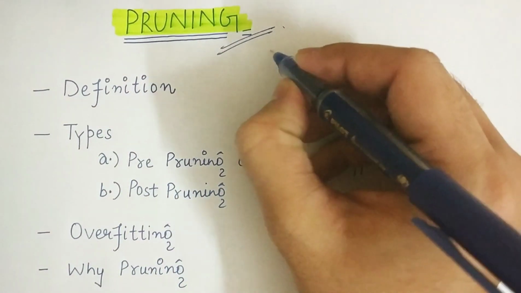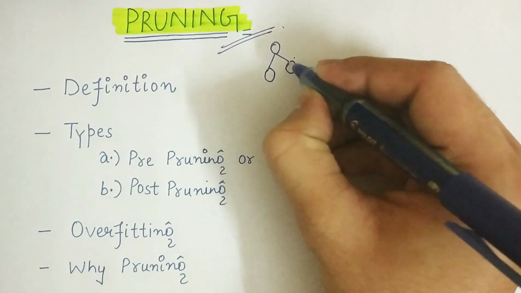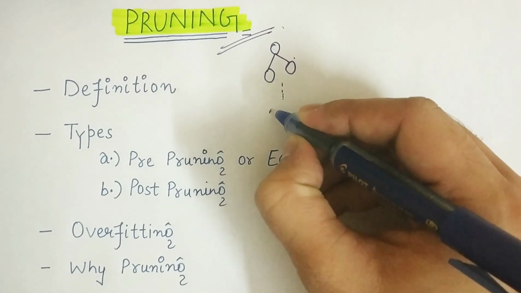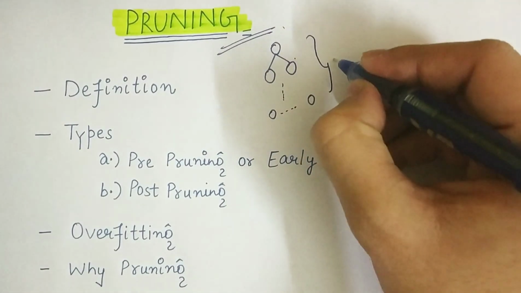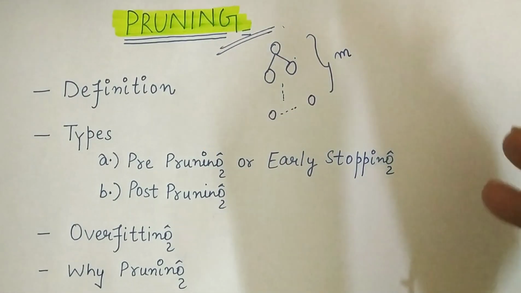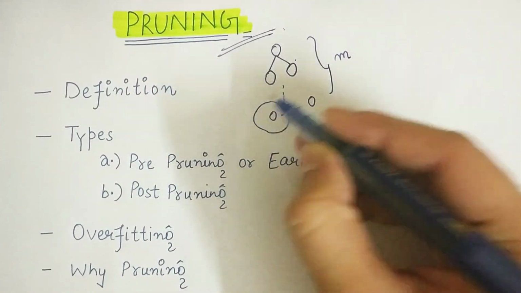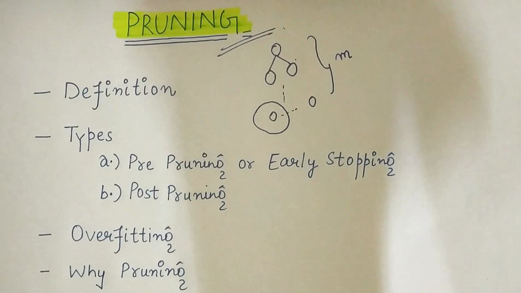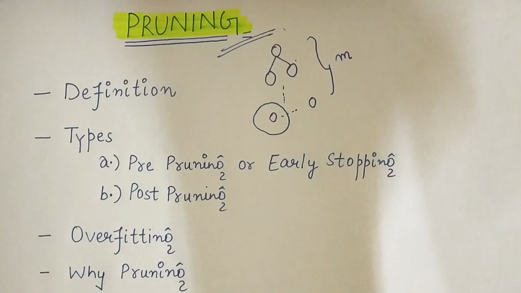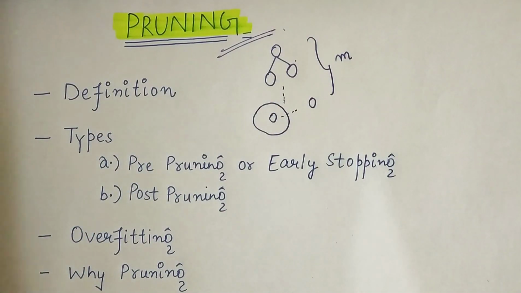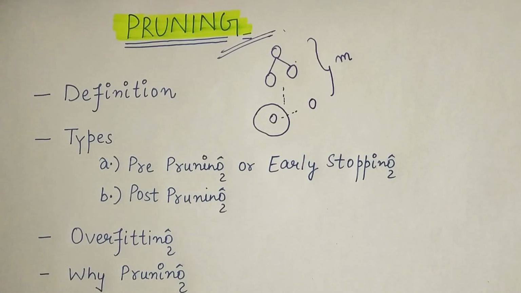That is, for example, we had a tree which went on like this with size m. Now we can observe that the lowermost section of the tree was contributing very little to the performance. That is, even after removing that part, the decision tree was able to give as much good performance as the whole tree was giving.